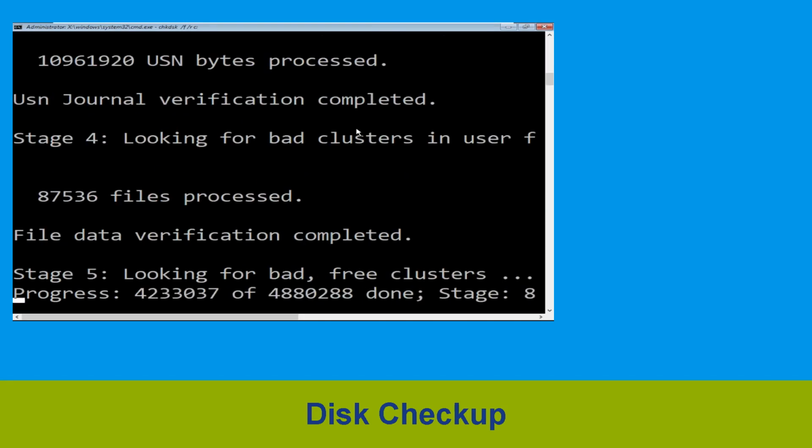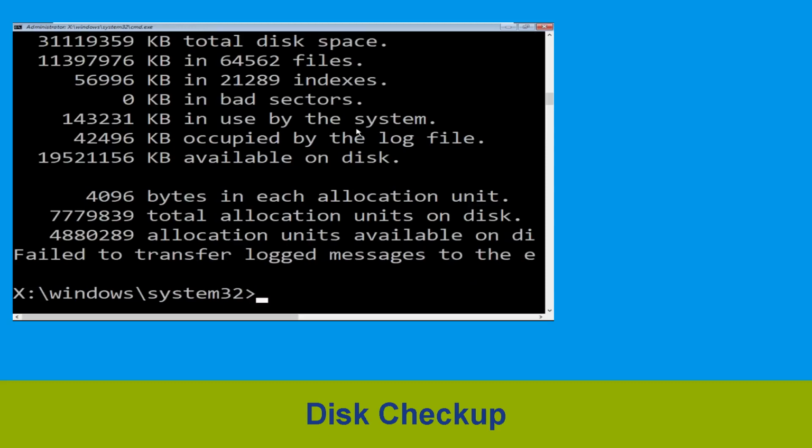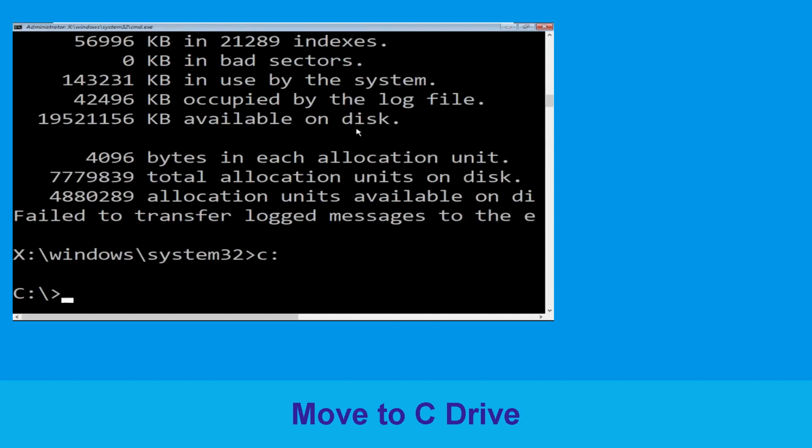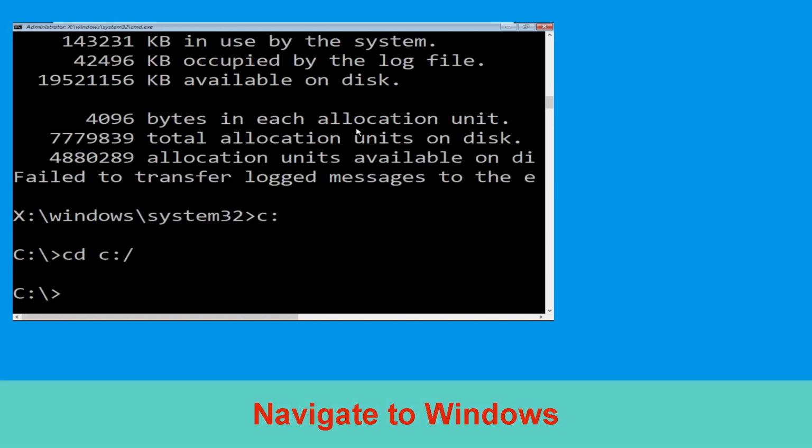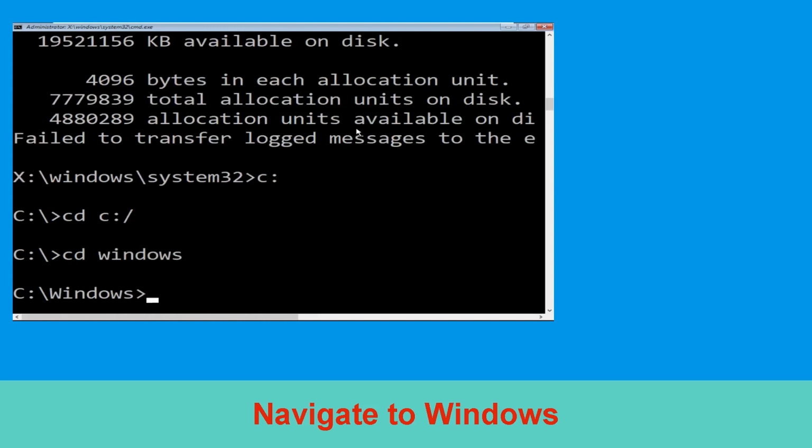Then we need to wait for some time to complete the process. Once done, move to the next step. Now we need to type this command c: and simply press enter. Now type cd c:\ and hit enter to execute. Type in cd Windows and press enter.